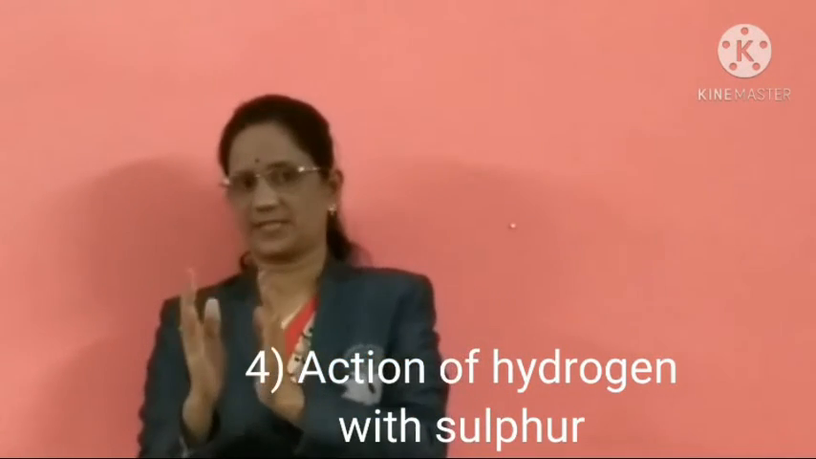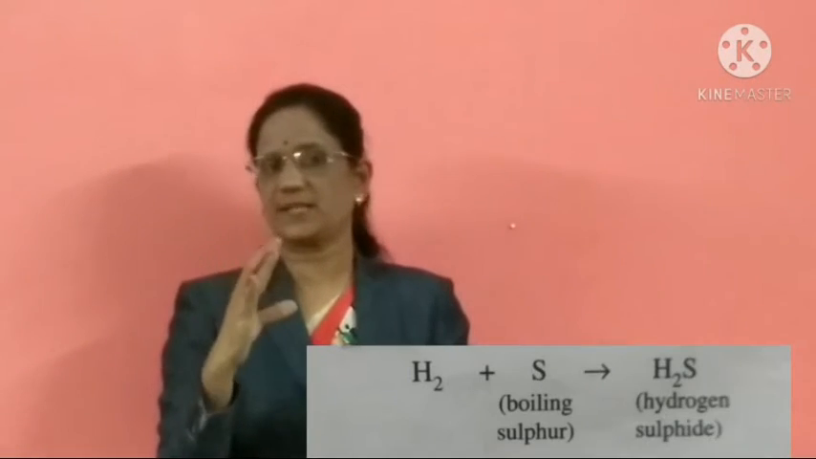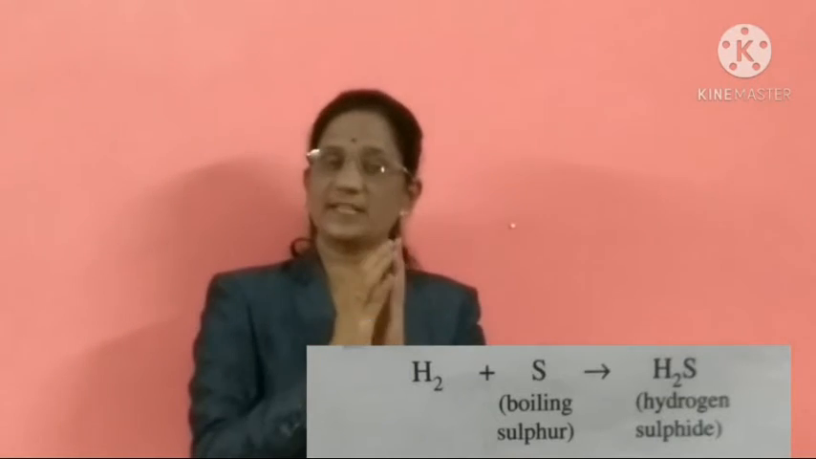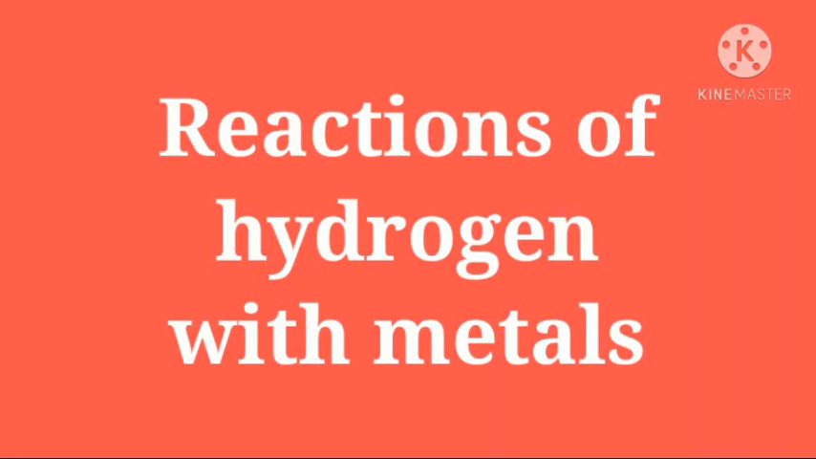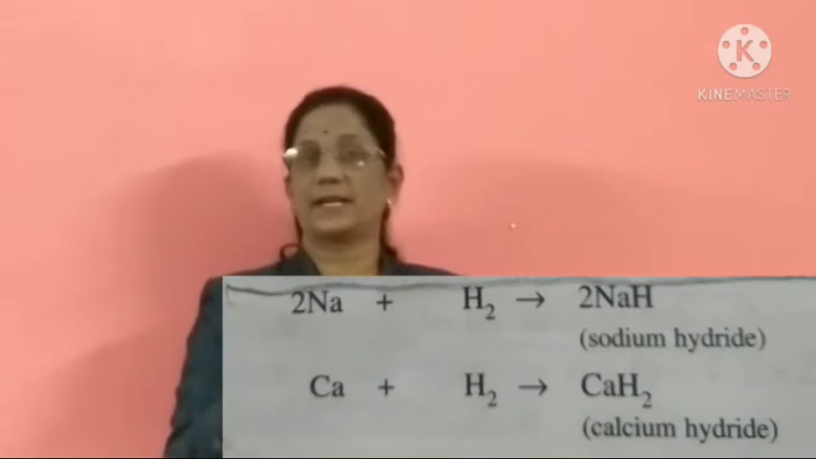Action of hydrogen with sulfur. When hydrogen gas is passed through boiling sulfur, the product is hydrogen sulfide gas. This hydrogen sulfide gas has a rotten egg smell. And the fourth one, reaction of hydrogen with metals. When metals are heated, hydrogen reacts with certain metals and the products are metal hydrides. Some chemical equations show the metal hydrides, for example sodium hydride, forming in this way.